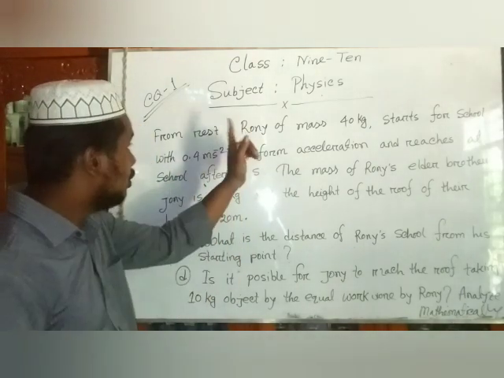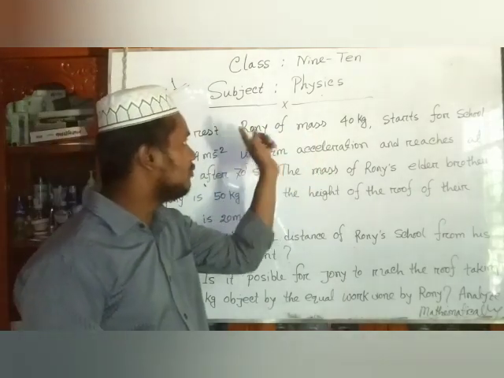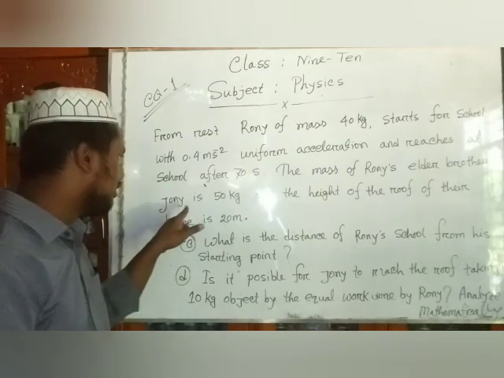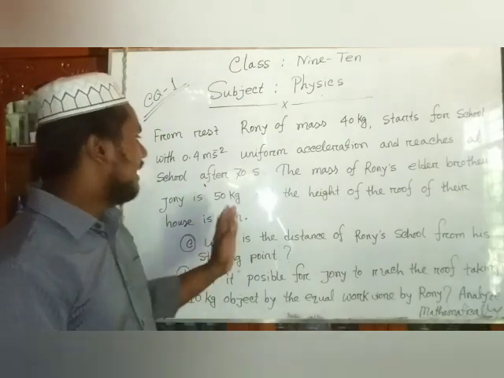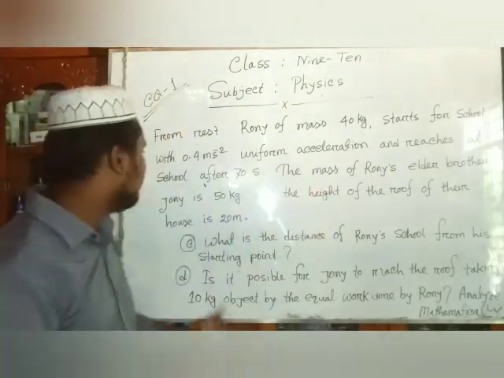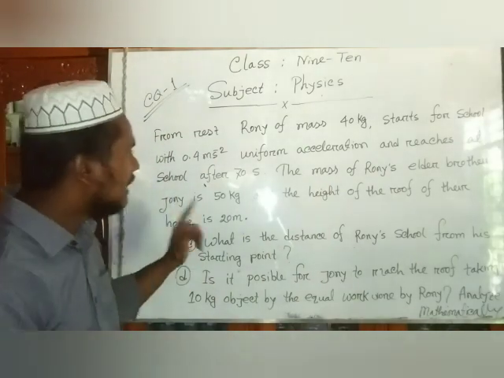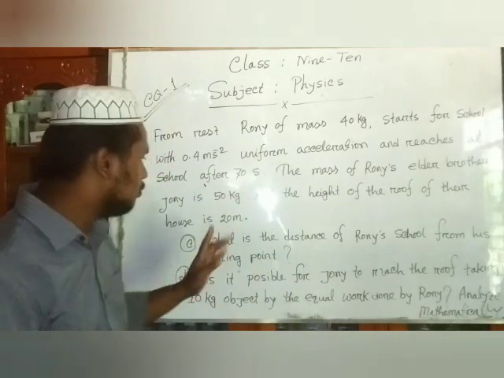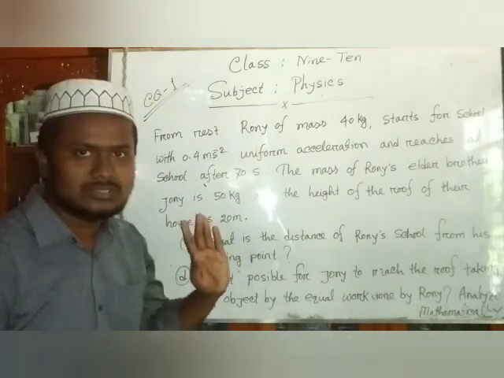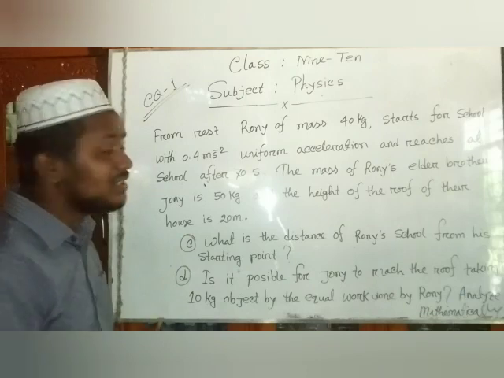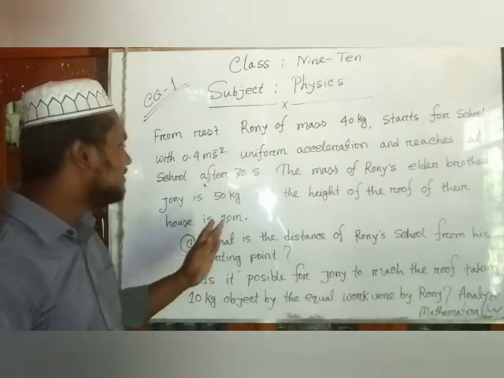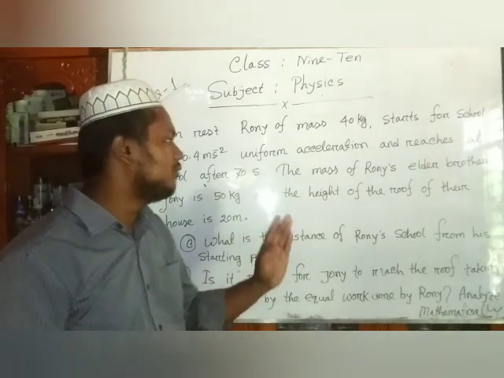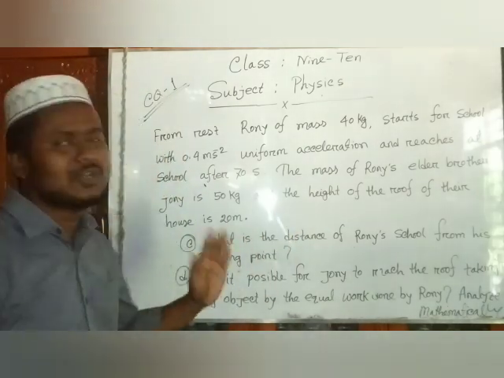The mass of Ronnie is 40 kg and Ronnie's elder brother Johnny is 50 kg, and the height of the roof of their house is 20 meter. Dear students, now the C type question: what is the distance of Ronnie's school from his starting point?